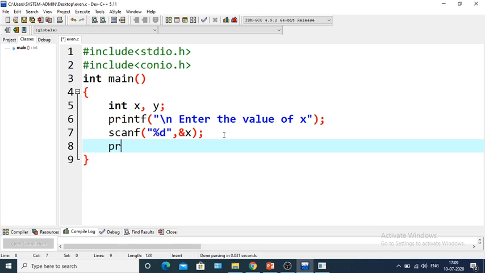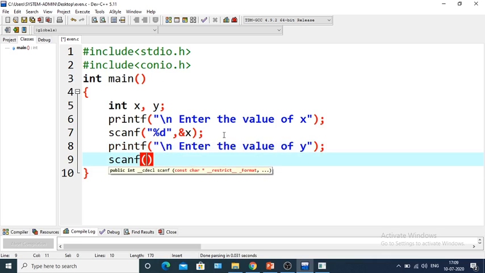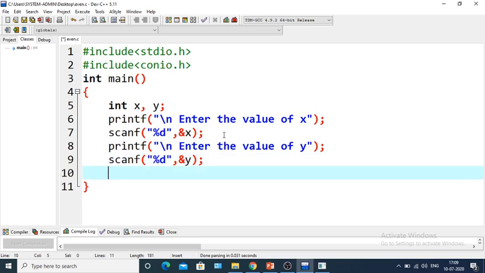Next we will take the value of another variable. So slash n, enter the value of y. So scanf percentage d comma ampersand y. So we have taken the values of x and y. Now we'll check which one is greater.